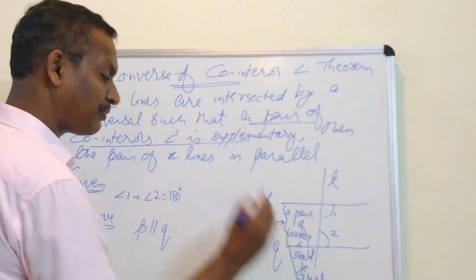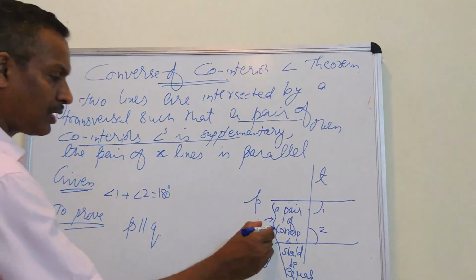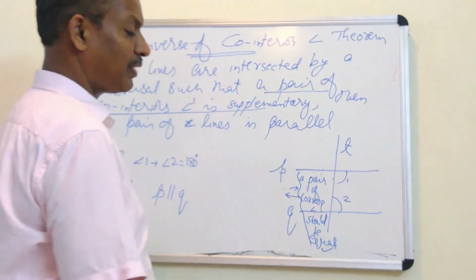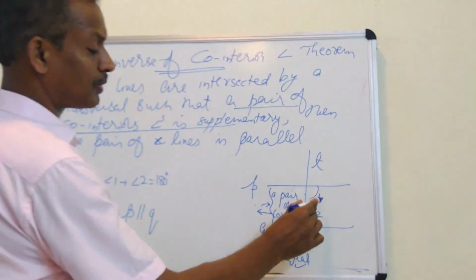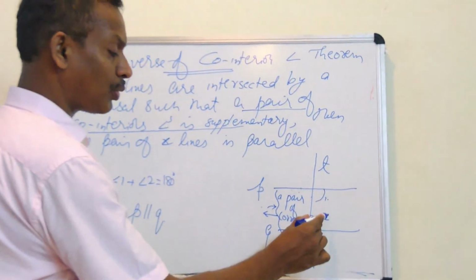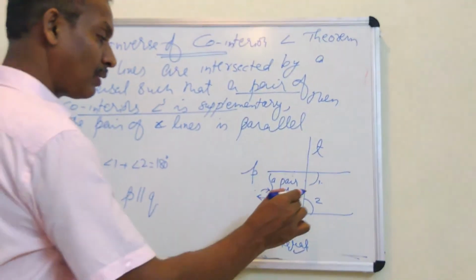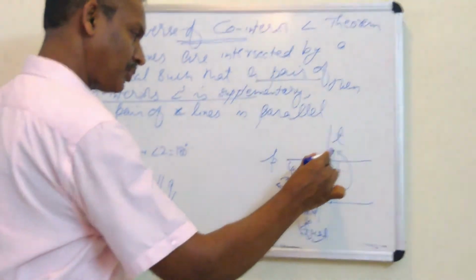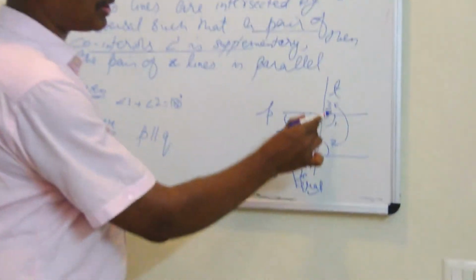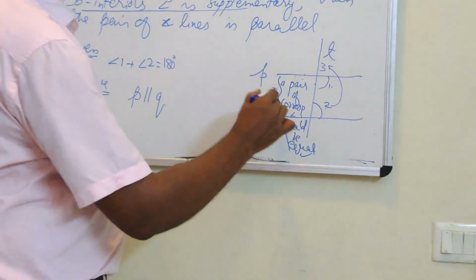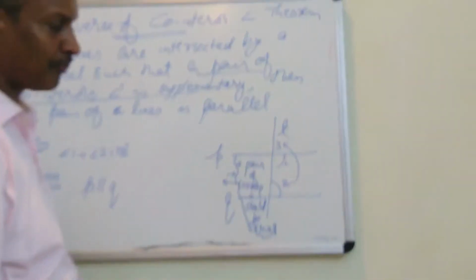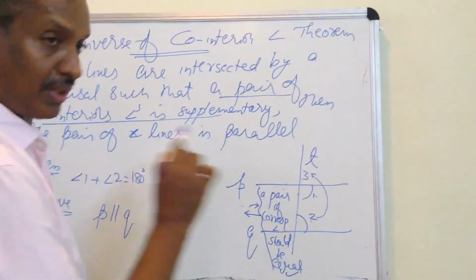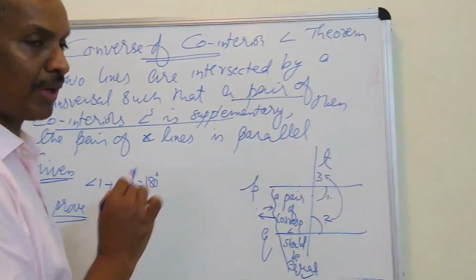You have to prove a pair of corresponding angles should be equal, then only the lines will be parallel. For proving this condition, we take the help of any corresponding angle of either 1 or 2. I am taking 2's corresponding angle here. This is 3. Right now 2 and 3 have no connection because the lines are not parallel. Finally, we have to make a connection between 2 and 3. Then only the lines will be parallel.